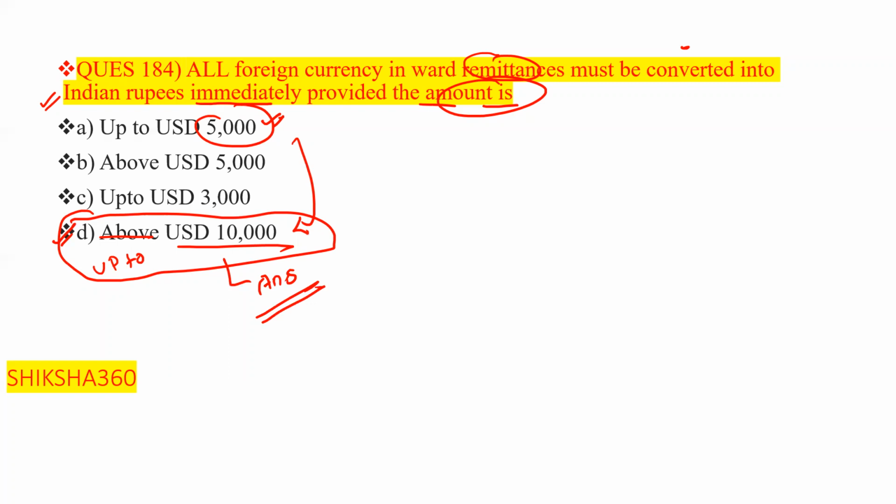Please go through the options very carefully. Sometimes option B, above USD 5,000, can also seem correct, but option D, up to USD 10,000, seems to be more correct. In the updated 2020 book they have mentioned this value. If anyone has an earlier edition, you will find another value, but this one is the present value.